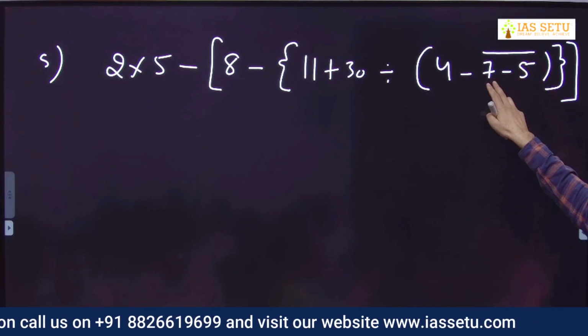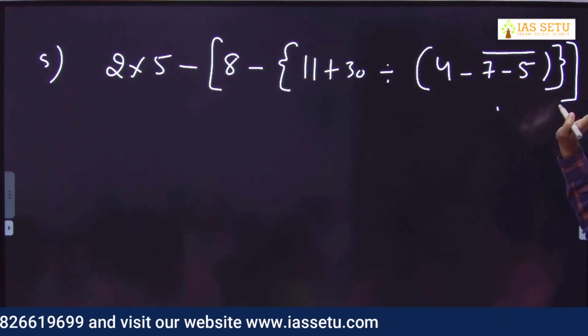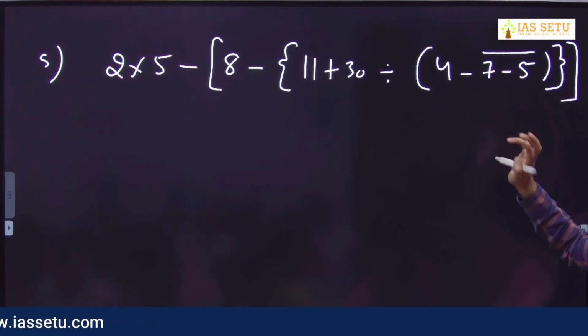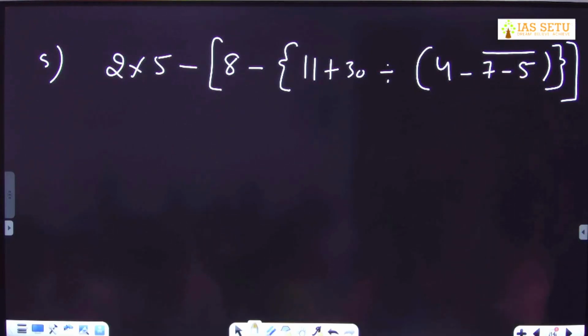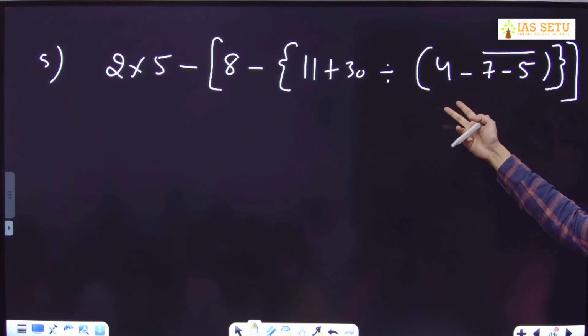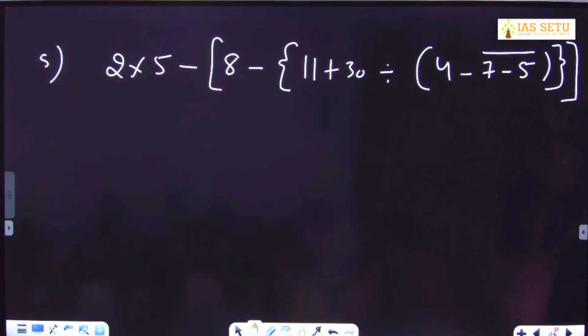This vinculum bracket covers 7 minus 5, not this negative. You can treat the vinculum bracket like a small bracket and solve it. For example, 7 minus 5 is 2. Remove it and it becomes minus 2. Overall value is minus 2. 4 minus 2 is 2, then 15, 26, 18 plus 18 is 20.